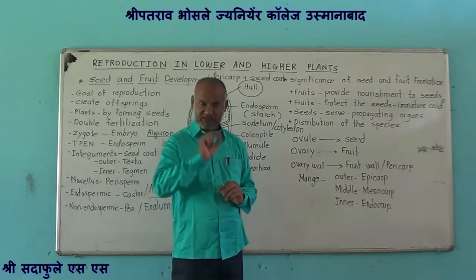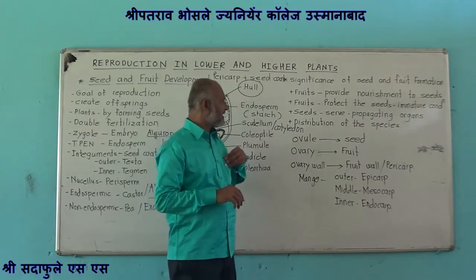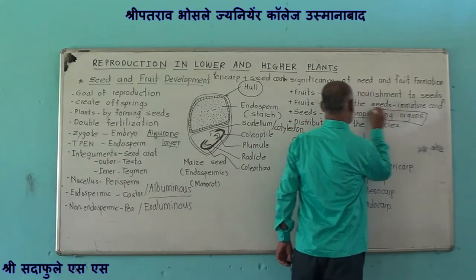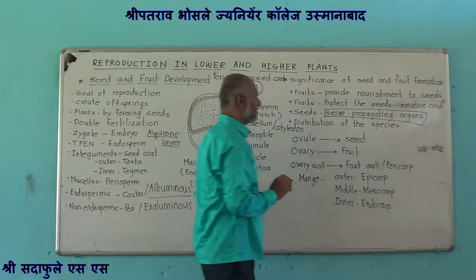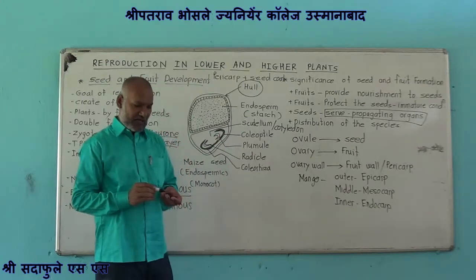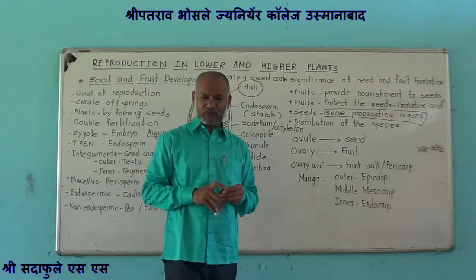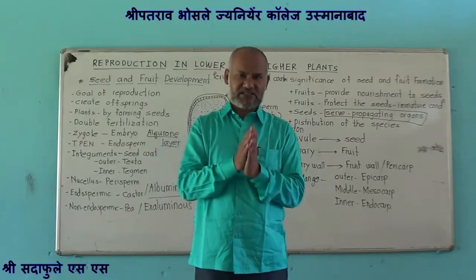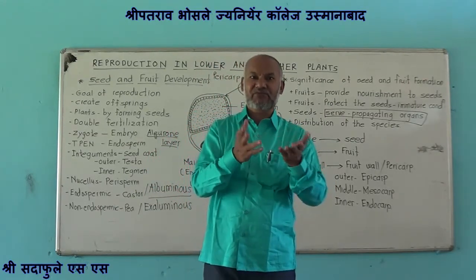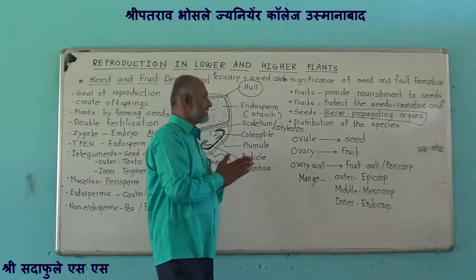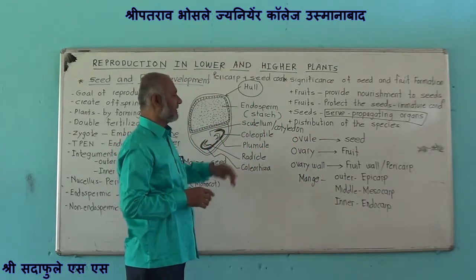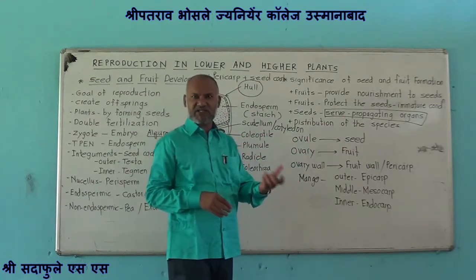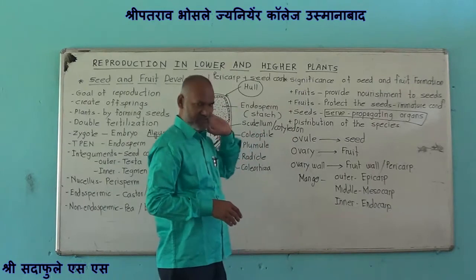Then an important point is that seeds serve as propagating organs. And seeds and fruits form various devices which help in dispersal or distribution of the seeds and finally distribution of the species.